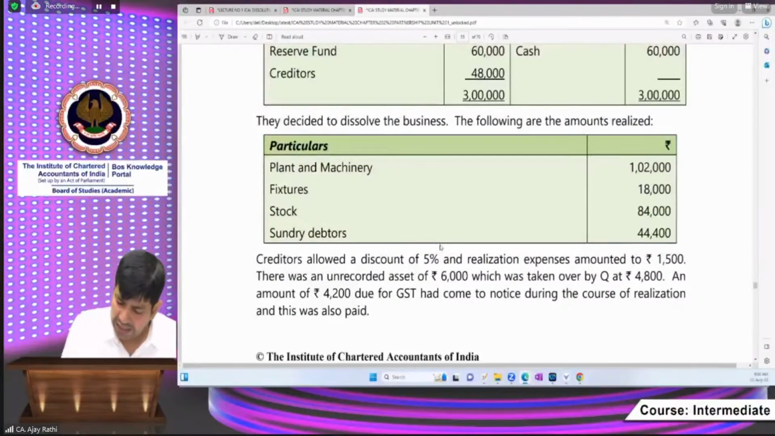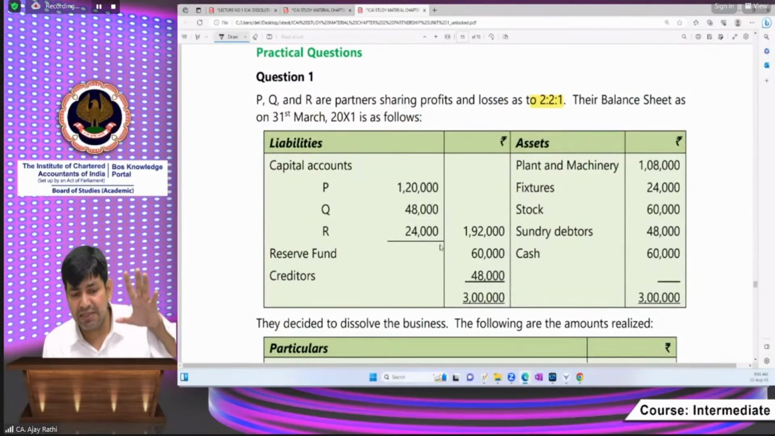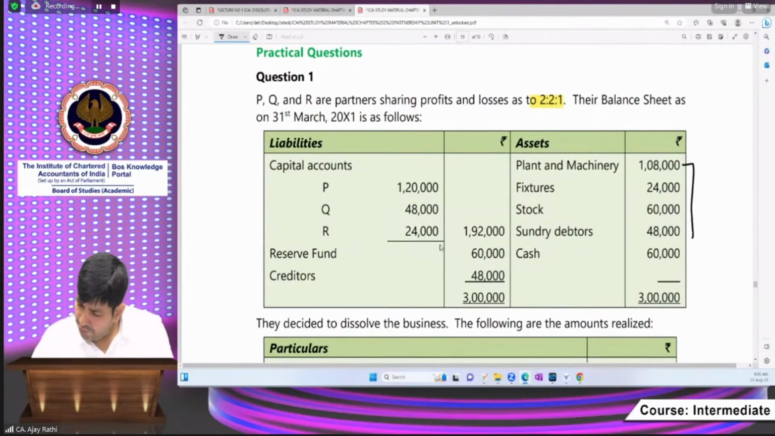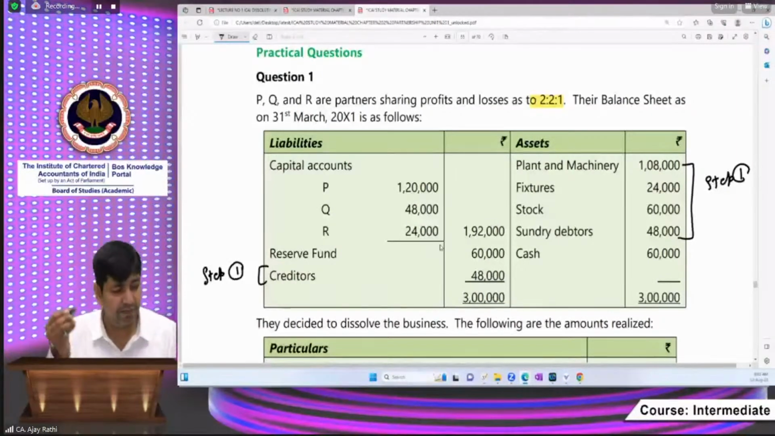So can I give some steps? Yes, sir. Come on, write down steps, at least steps. Book values of all the assets except cash and bank. Step number one. So you have shifted these figures to realization account. I'm not showing the solution.